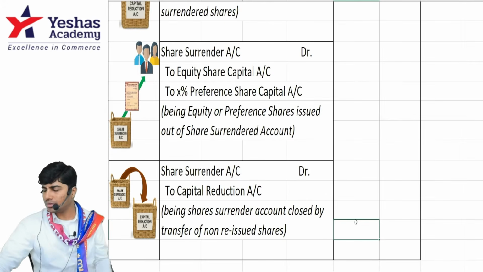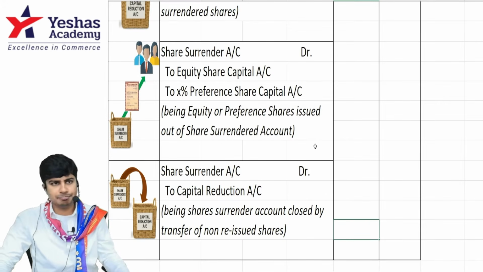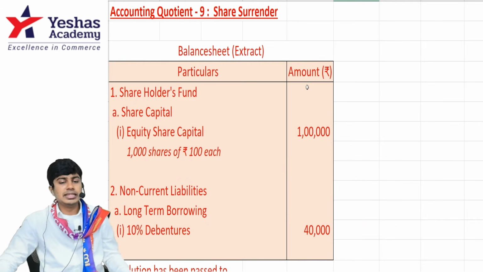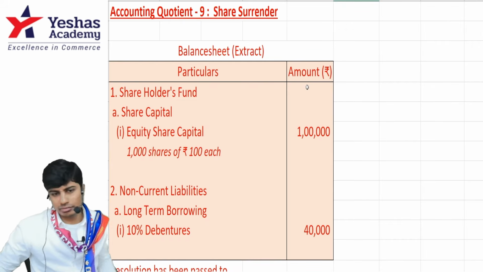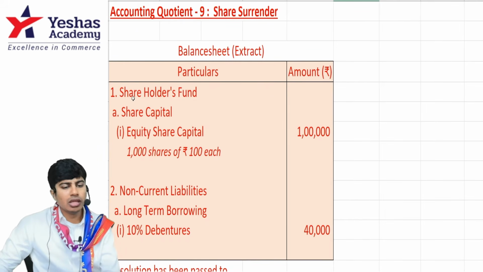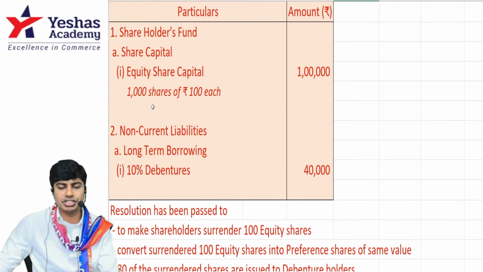Let's do a question on this. Come on, help me do this. This is the question. This is how the balance sheet of the company looks. On the capital, we have 1000 shares of rupees 100 each, which forms 1 lakh rupees of capital.